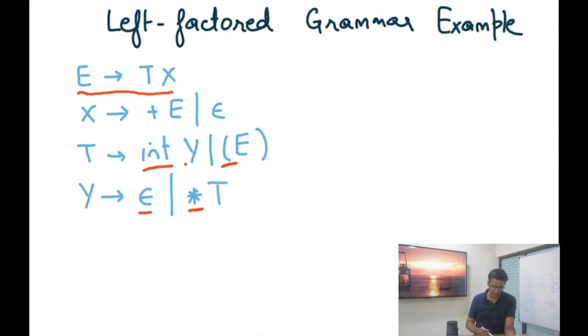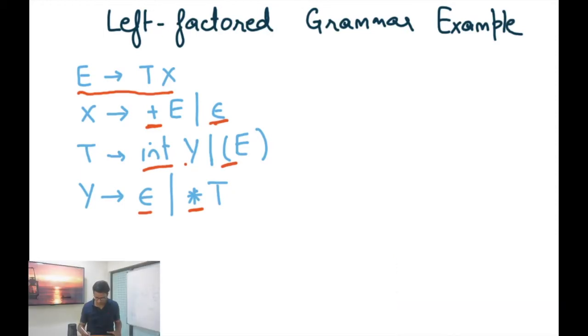And similarly for X, actually. So if the next token is plus, then I should use the first production. If it's anything else, I should use the second production, which is epsilon. Okay. Now, how do I figure out these things? We're going to discuss in a minute, in the future modules.